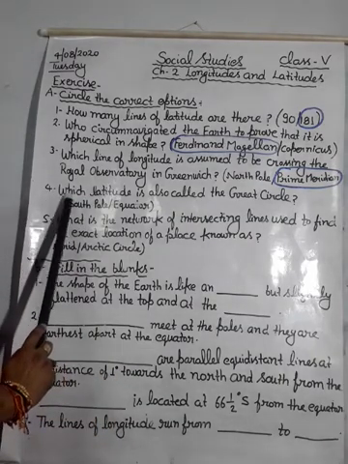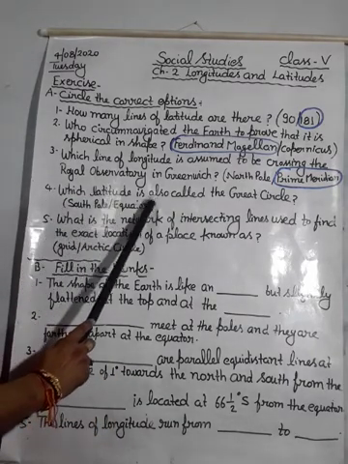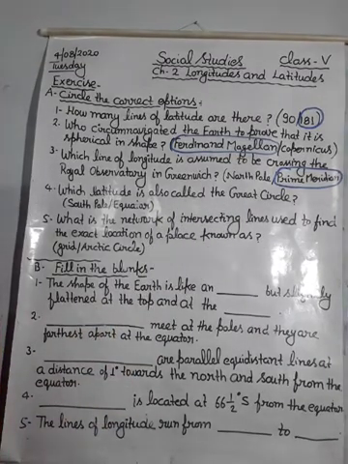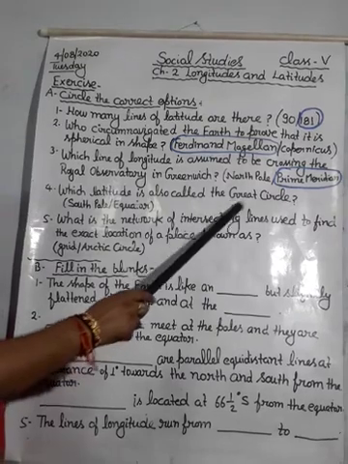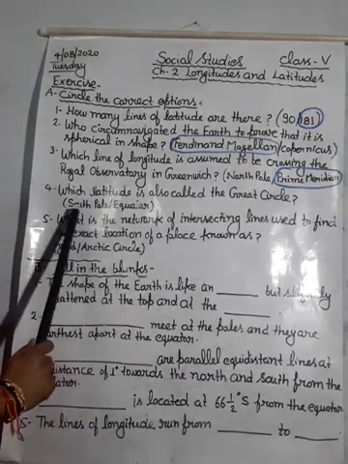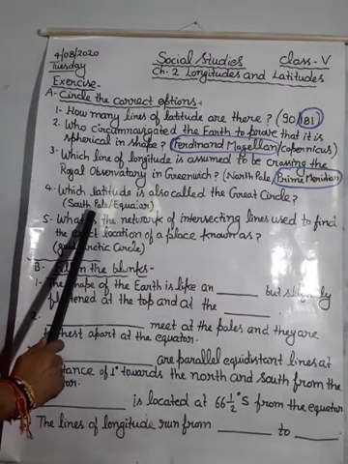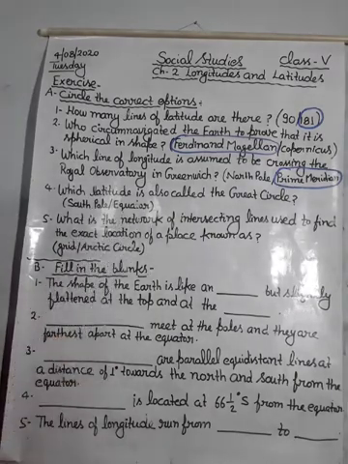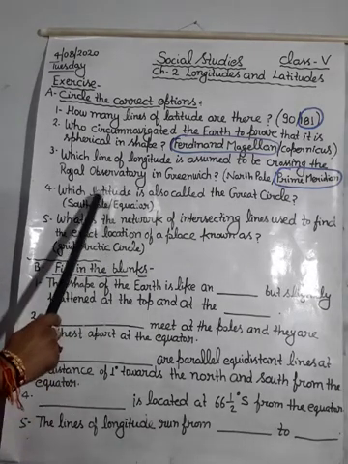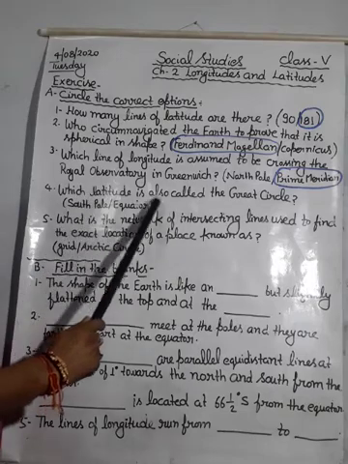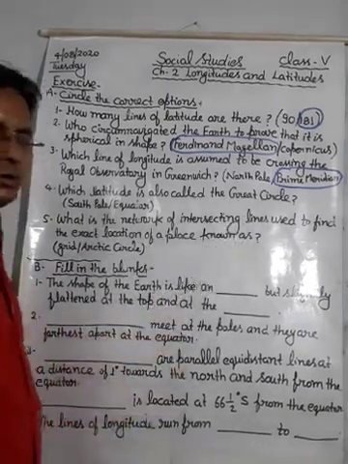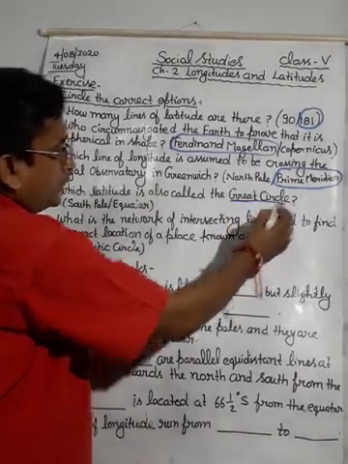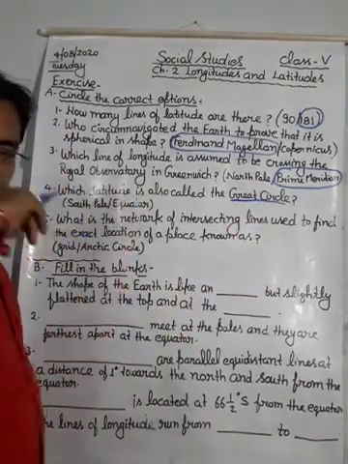Next is, which latitude is also called the Great Circle? The answer will be what? Two options are here, South Pole and Equator. Yes student, I have told you about the Great Circle.